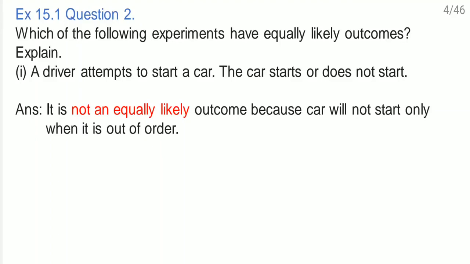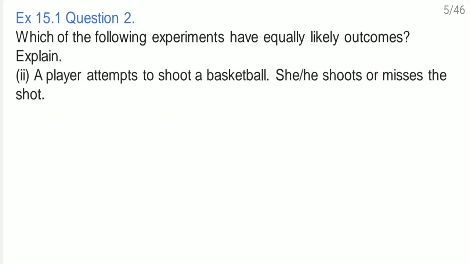Here, the second one. A player attempts to shoot a basketball. She or he shoots or misses the shot. Now here you see, maybe the player is a very good player. That means in one go the player may shoot a basketball. And there is a possibility that the player's mood is not that good, so maybe on the second or third attempt the player will shoot a basketball. So that also we cannot say. Correct? So look at the answer here.